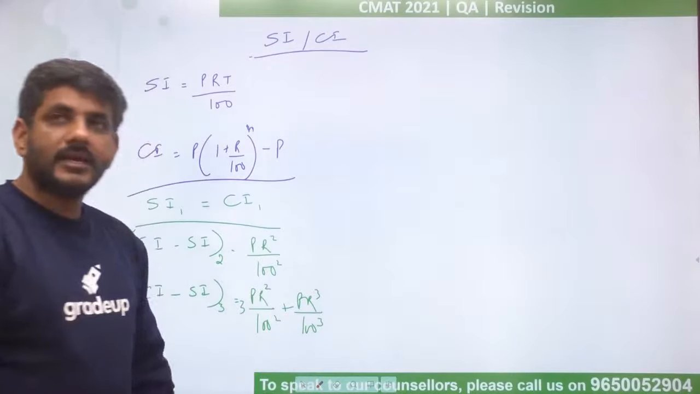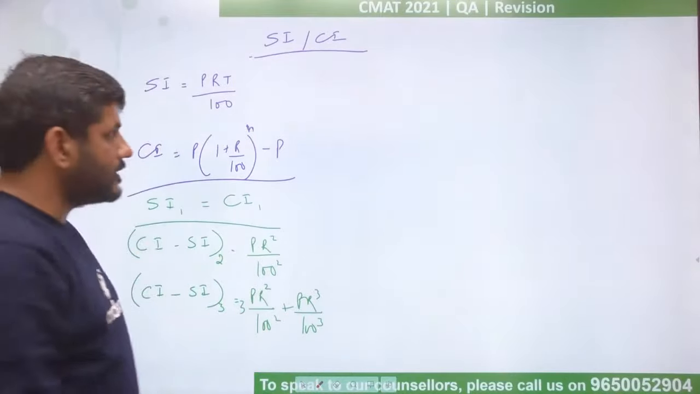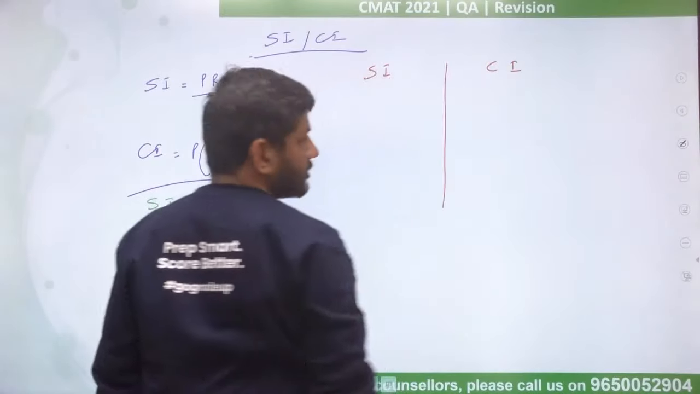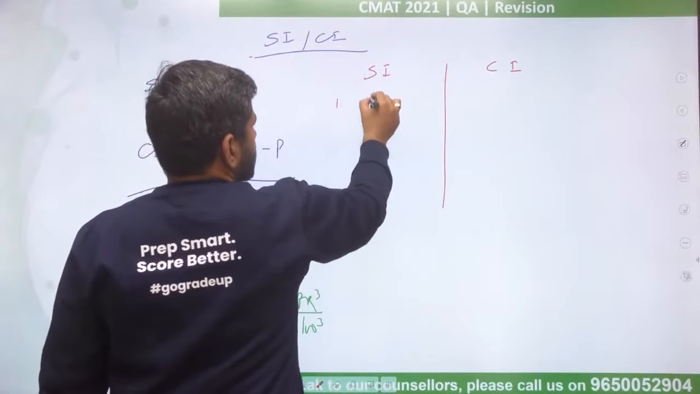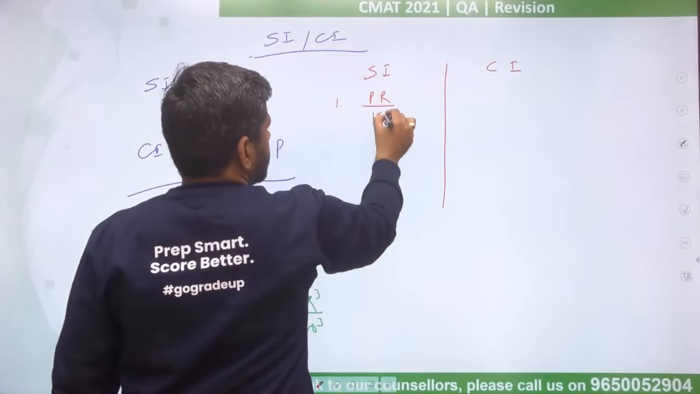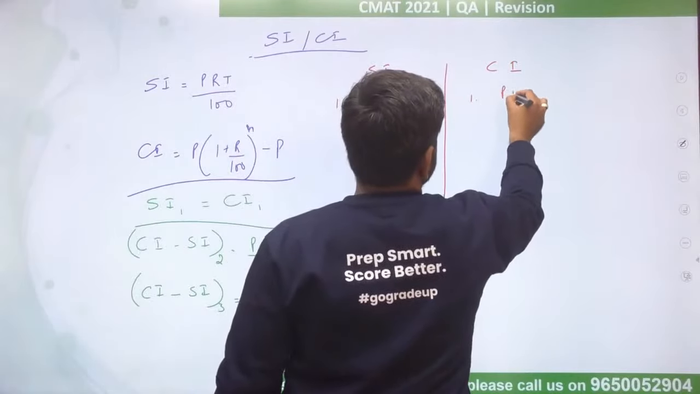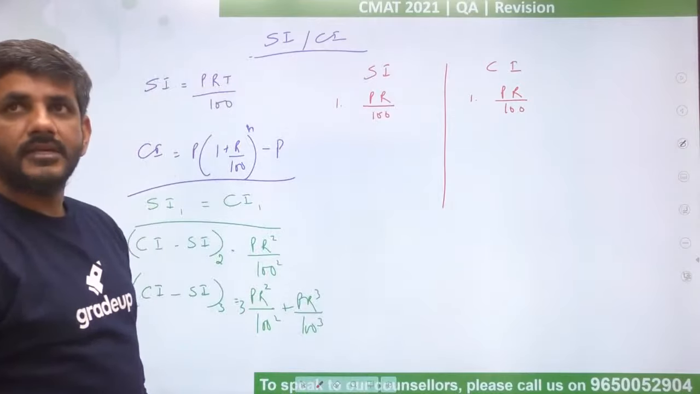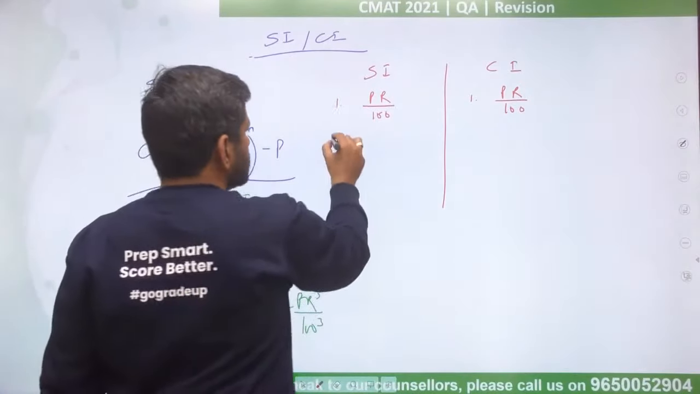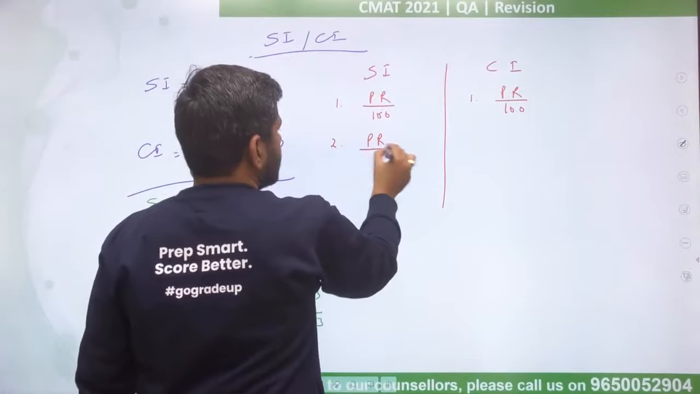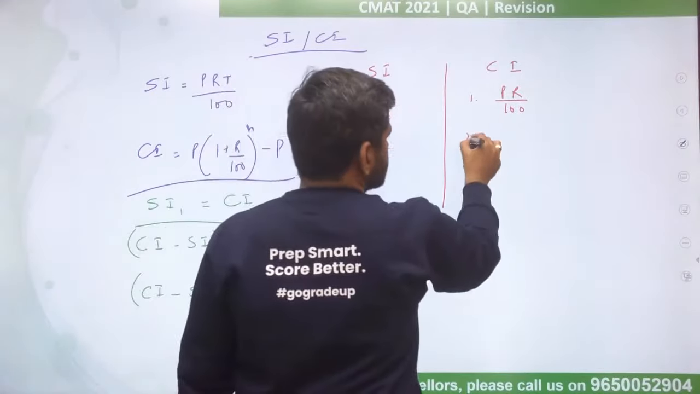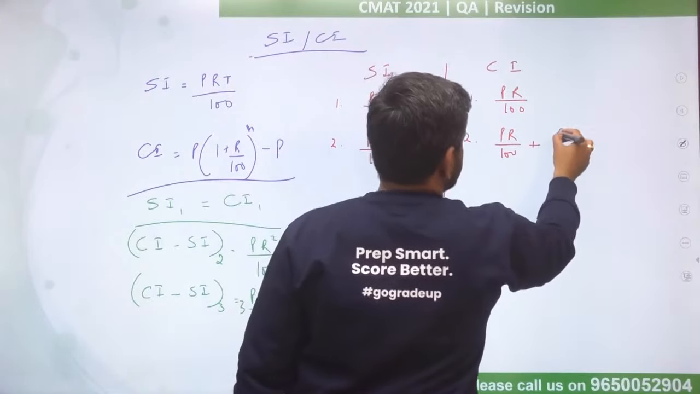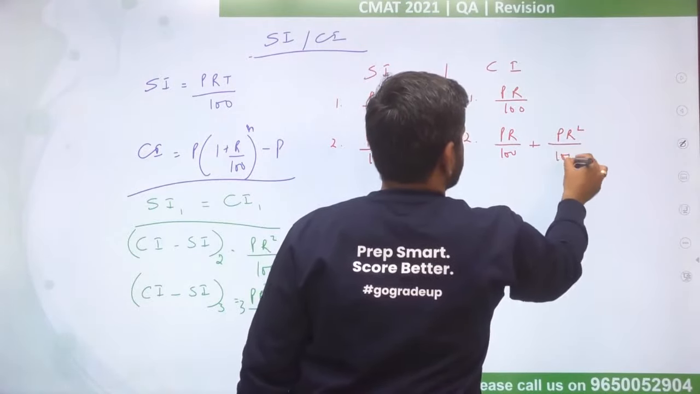Also, the table that I want you to learn, so keep that table in your mind, that in case of simple interest and compound interest, how does that table work? Here the interest is P into R divided by 100. Here the interest is P into R divided by 100. In the first year, they both have the same interest. Second year, this is again P into R divided by 100. Second year, this is P into R divided by 100 plus PR square divided by 100 square.